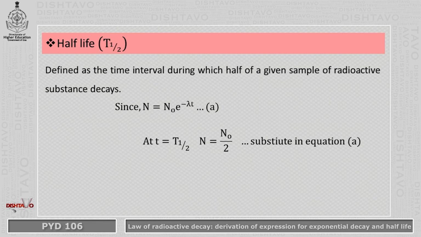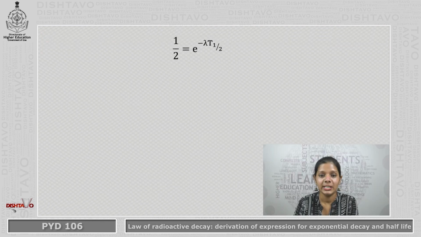Now, we know from the definition of half-life that it is the time during which half of the initial sample remains. So, I denote t = T-half and N = N0/2, where N0 is the number that was present initially. I substitute for t and N in equation A. So, we get N0/2 = N0 e^(-λ T-half). Rearranging that equation, we can write this as 1/2 = e^(-λ T-half).